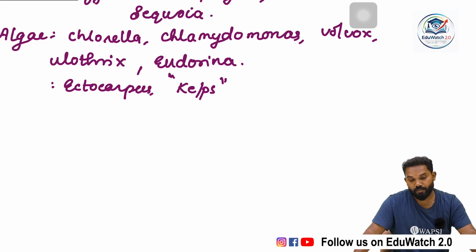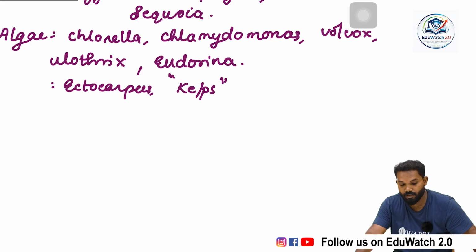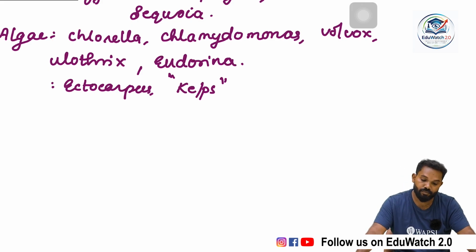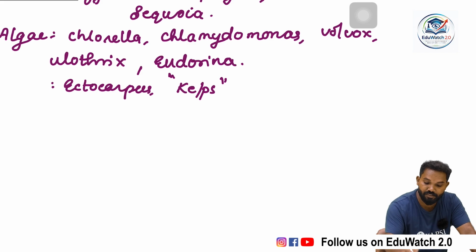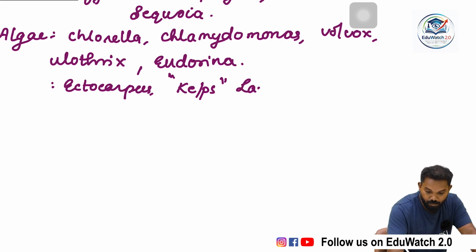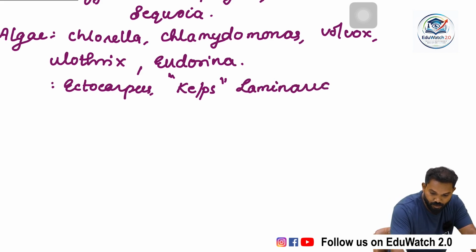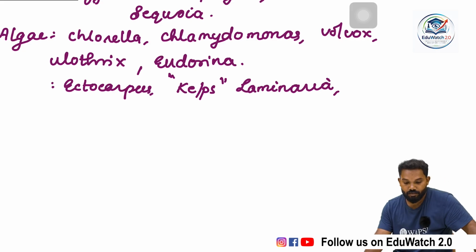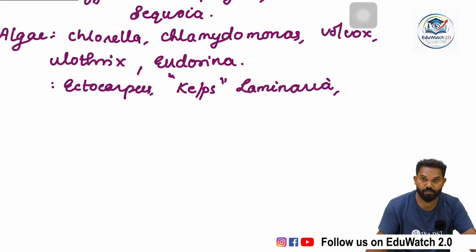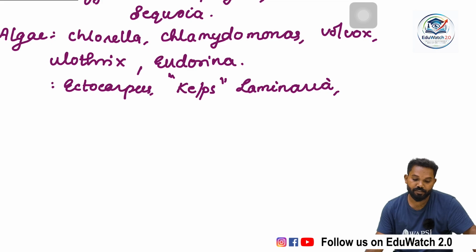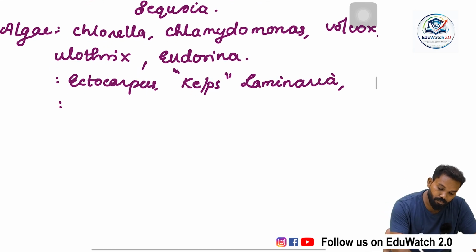Kelp forests in an aquatic or oceanic ecosystem have large algae growing almost or more than 100 meters long. In the aquatic ecosystem, they are known as kelp forests. Laminaria, then Dictyota, Fucus, Ectocarpus, kelps, etc. come under brown algae.